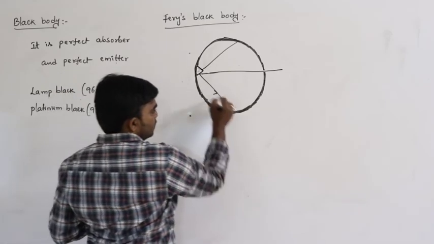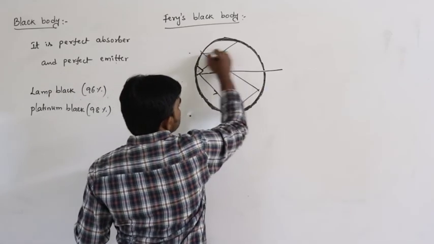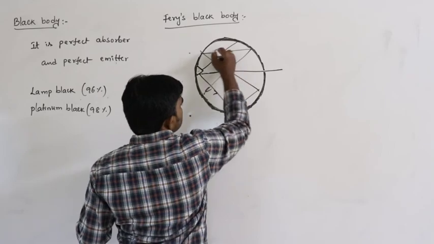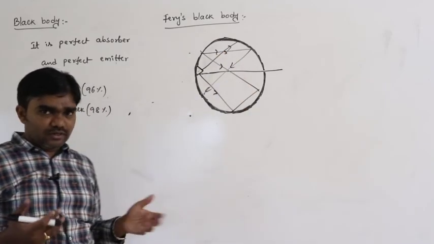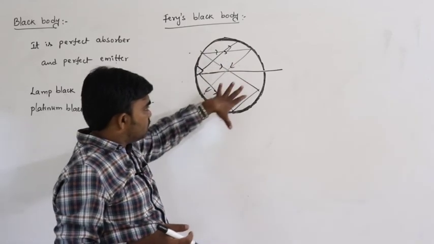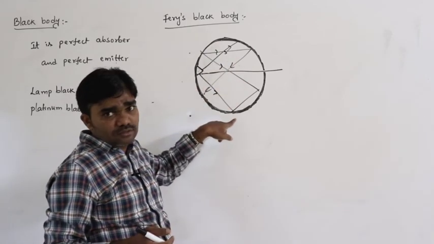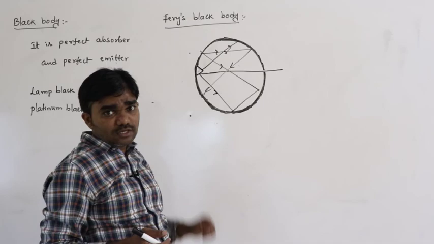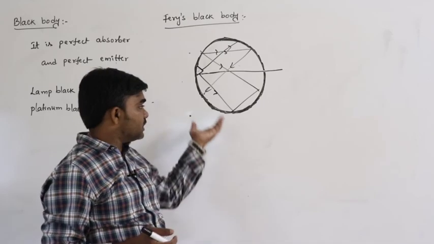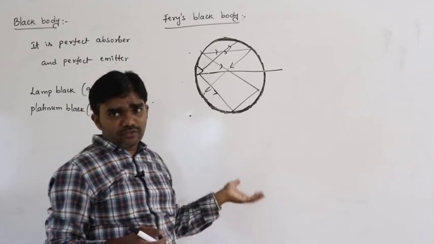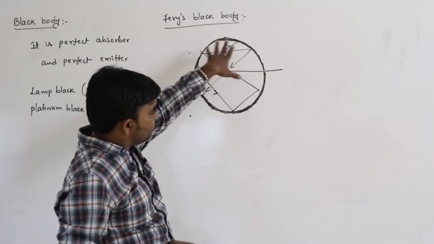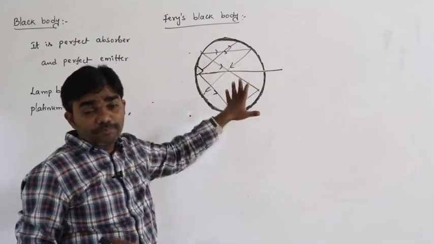The light energy is reflected in different directions due to multiple reflections. During the first reflection 20% of the energy is absorbed, during the second reflection 36% is absorbed, and so on, with multiple reflections existing only inside the body.